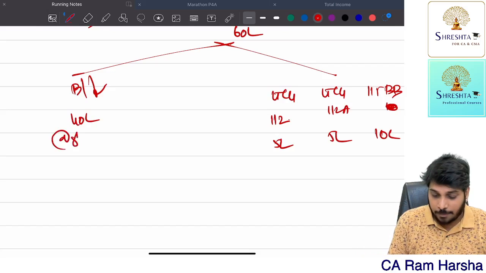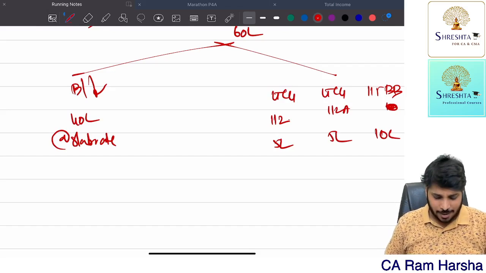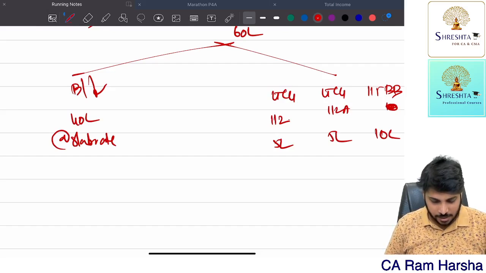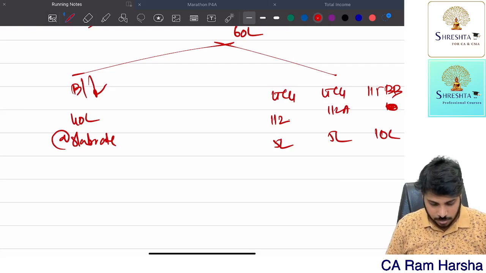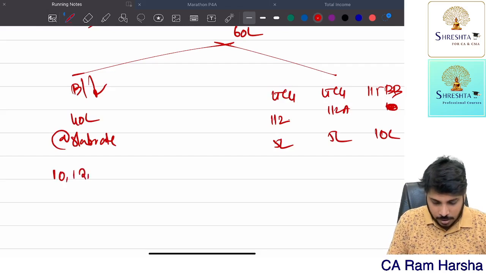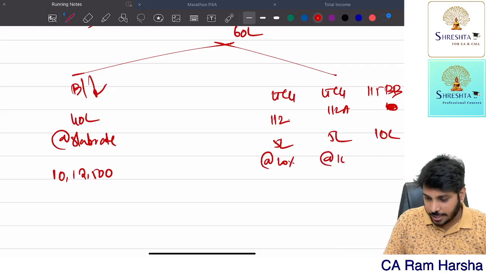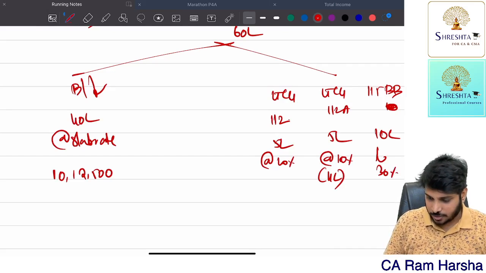So on this apply slab rates. So 40 lakhs slab rates means what? 30 lakhs multiplied by 30 percentage, 10 lakh 12,500. Whereas on this 20 percentage, on this 10 percentage, on 4 lakh only, on this 30 percentage.